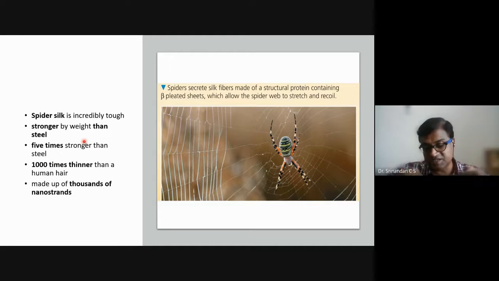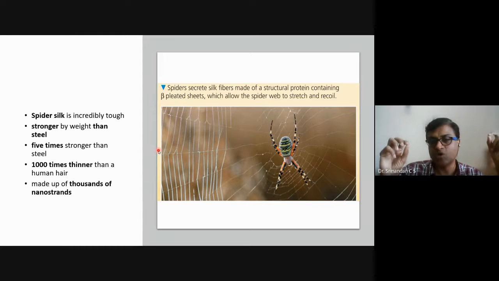Its tensile strength is very strong, and the web is around 1,000 times smaller than a human hair. Just see the protein which the spider releases in the web is around 1,000 times smaller, and it's made up of thousands of nano strands. One strand of spider web, when you take it at the nano level, has thousands of strands.